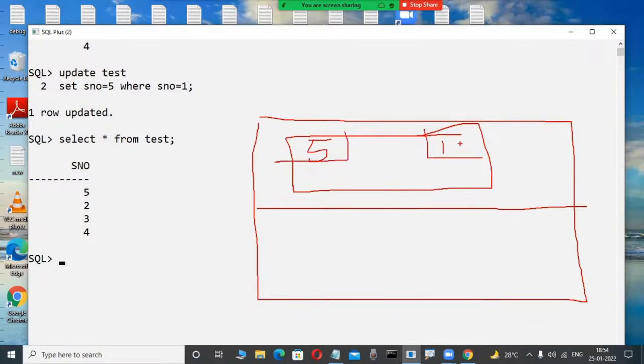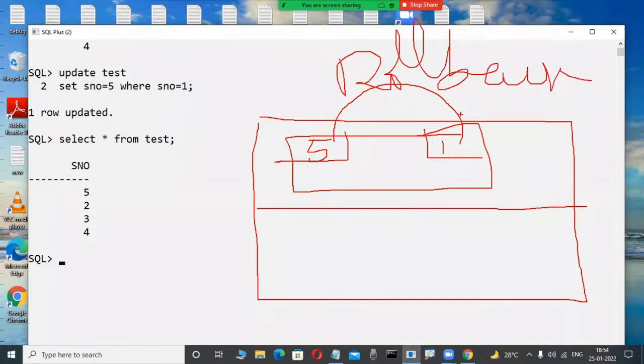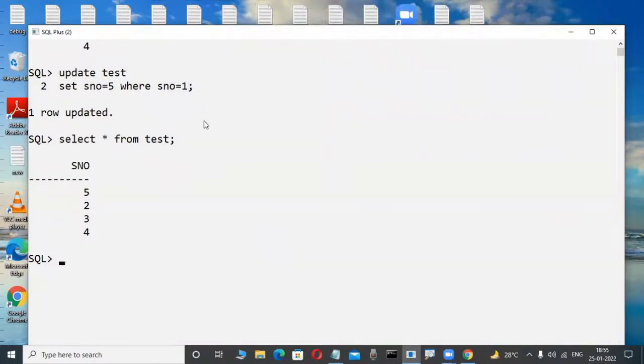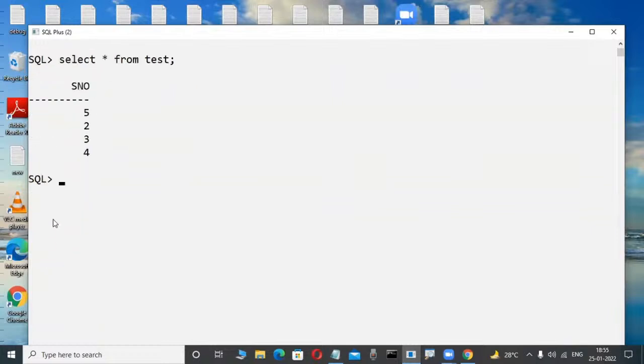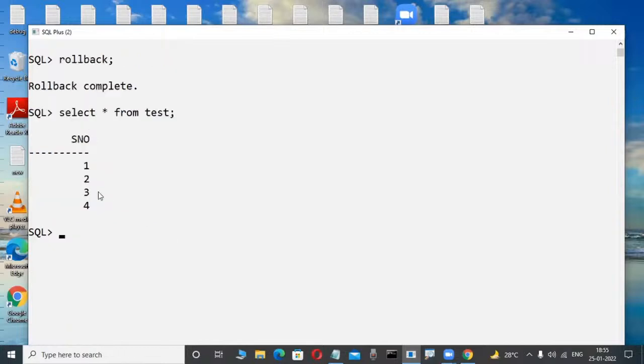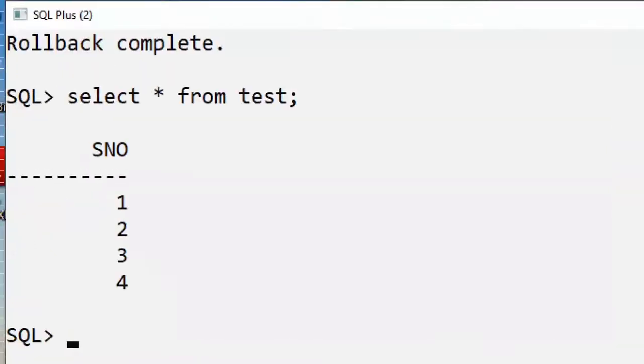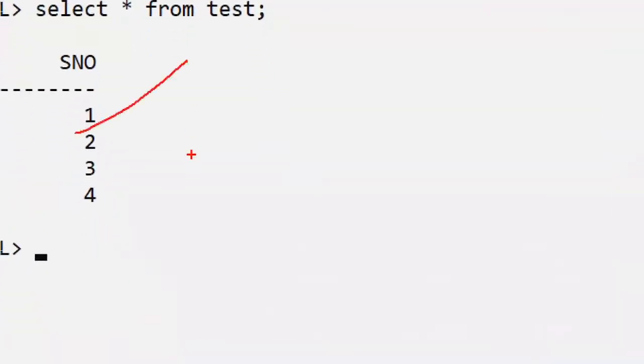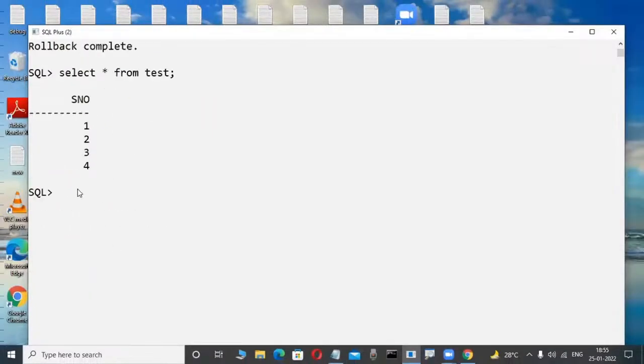Suppose I want to cancel. Again 1 is okay, so I want to return only the previous value. To return, we use rollback. Suppose I want to cancel this 5 and get the previous value again, we just use the rollback command. In the future, not today, just later. Just observe this scenario: undo the transaction from memory. Now is 1 there or not? Yes, whenever I use the rollback command, it undoes the transaction from memory, and 1 is there again. Now I don't want it like this.